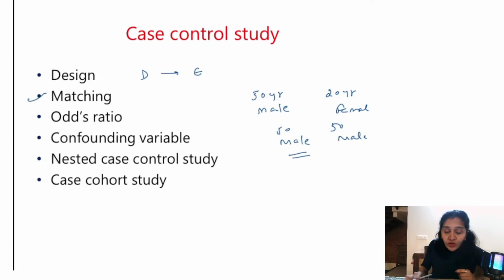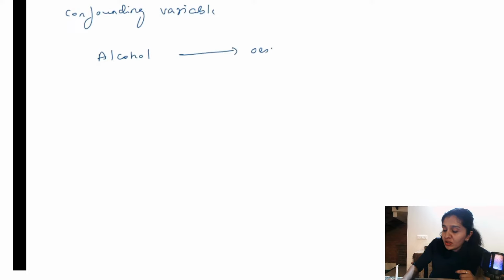So what is a confounding variable? Confounding variable is also very, very important. Again, let me explain it with an example. Let us say we are studying the association between alcohol and development of esophageal cancer.